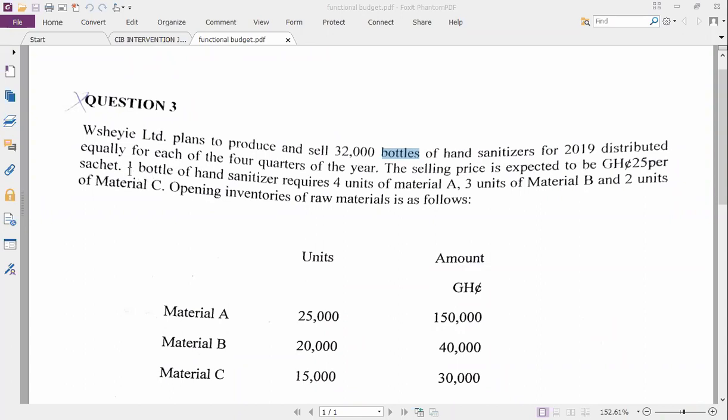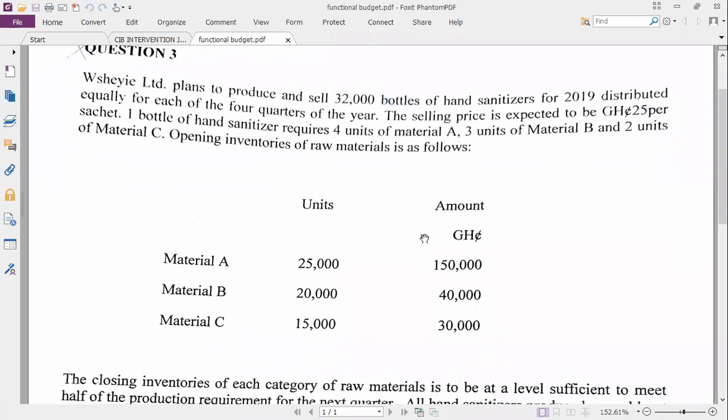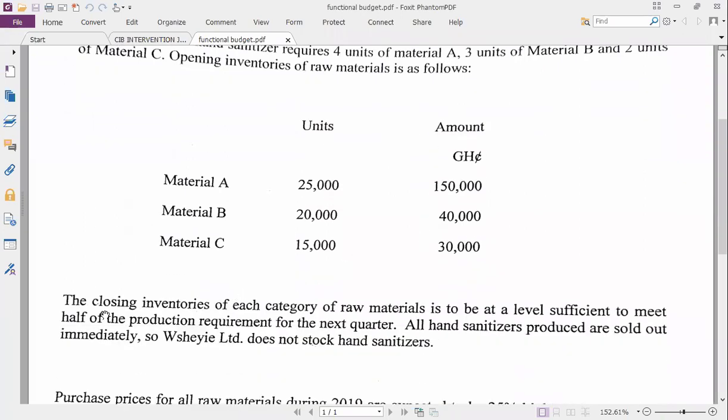Full stop. One bottle of hand sanitizer requires 4 units of material A, 3 of B, and 2 of C. Opening inventories of raw materials are as follows, and then their prices. Opening inventory and the prices are there.